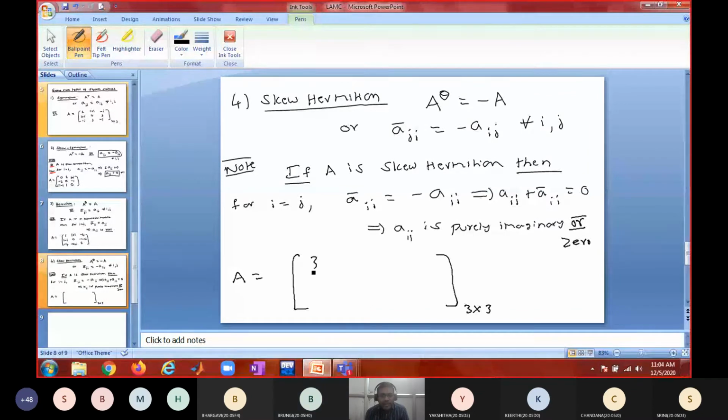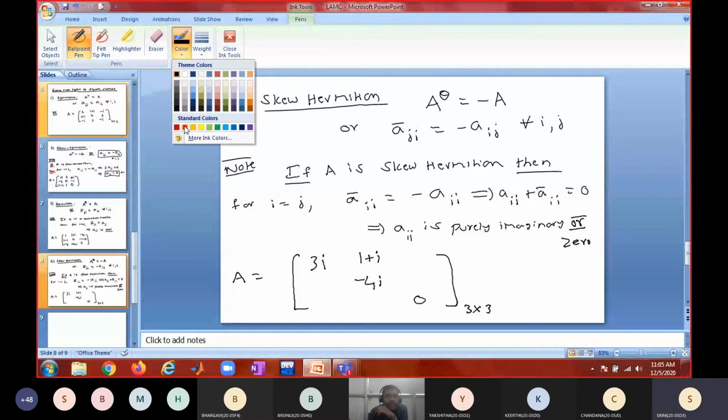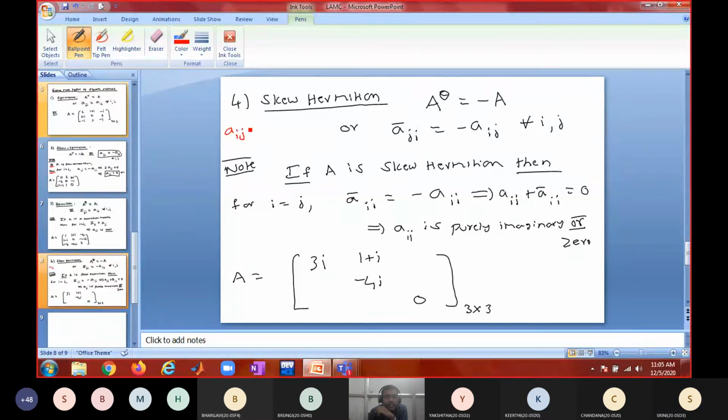So I can put 2i or 3i. Here I can put 0. Minus 4i. Here I can put 0 also. Then the diagonal elements must be 0 or purely imaginary. Okay. Now, if I place 1 plus i here, what should I place here? Minus 1 minus i. See, what will be the expression for Aij? Aij equal to minus 1 plus i.